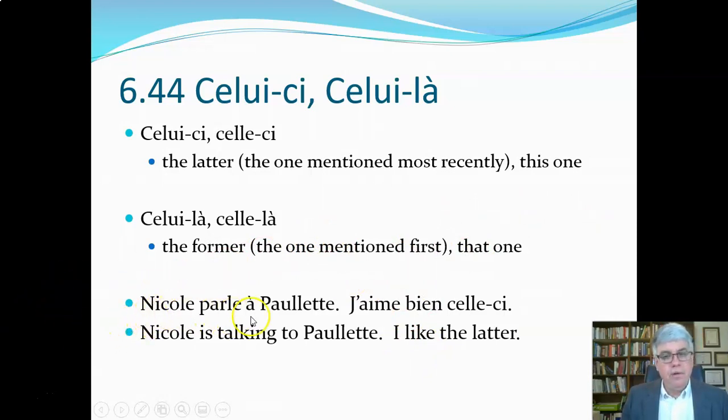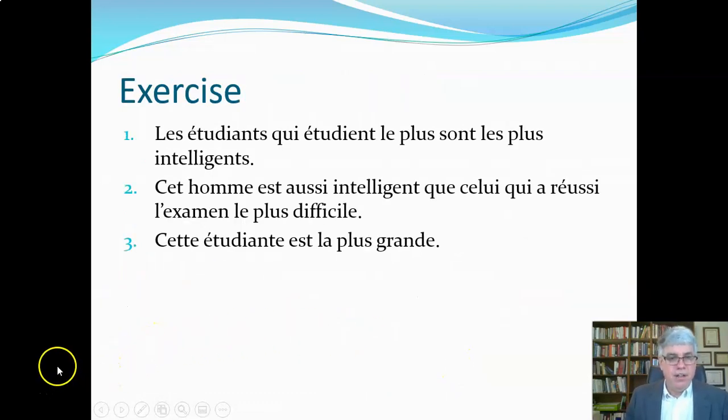So, Nicole parle à Paulette. J'aime bien celle-ci. So Nicole is talking to Paulette, and j'aime bien celle-ci. I like celle-ci. It could be referring to either Nicole or Paulette, but it means the latter. It means Paulette, the one that we've just been talking about, not the former. So you translate, Nicole is talking to Paulette. I like the latter.